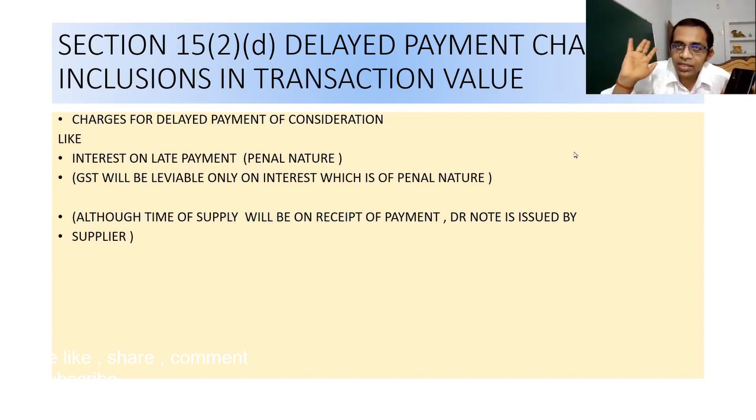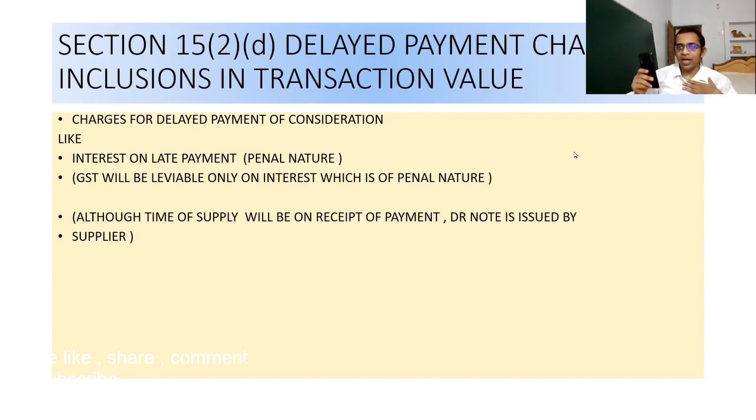It means I am imposing rupees 10,000 as a penal interest on you. So first of all, I gave this mobile to you and said, please pay within 10 days. After that, I will charge rupees 10,000 extra.